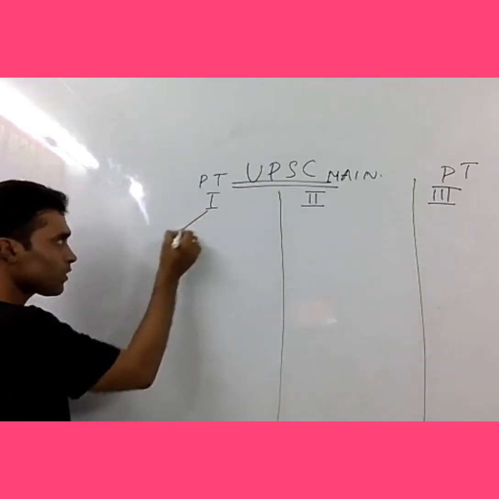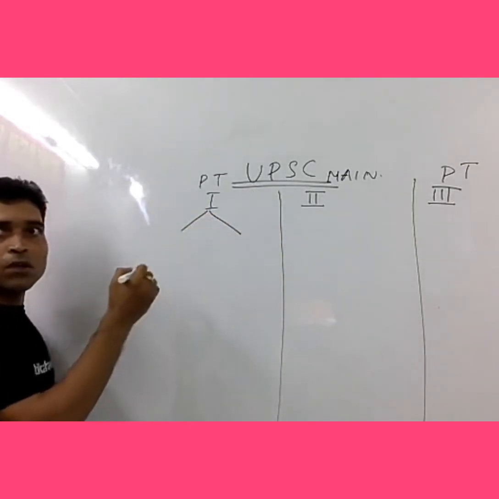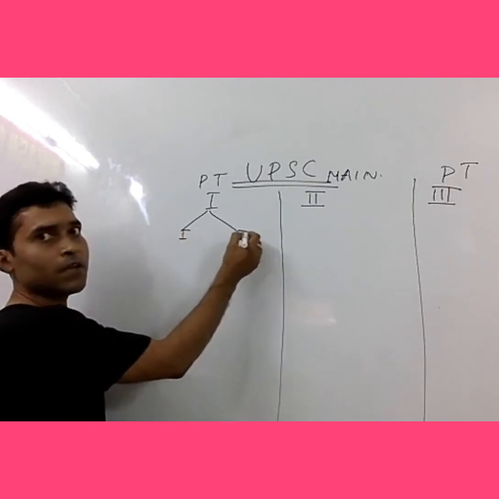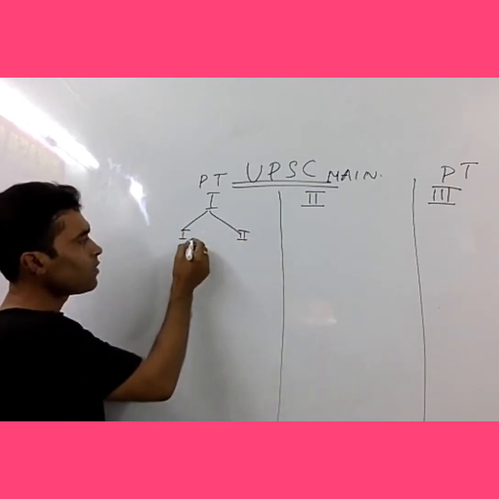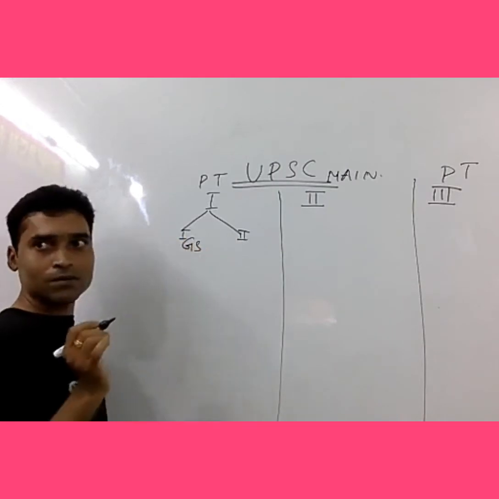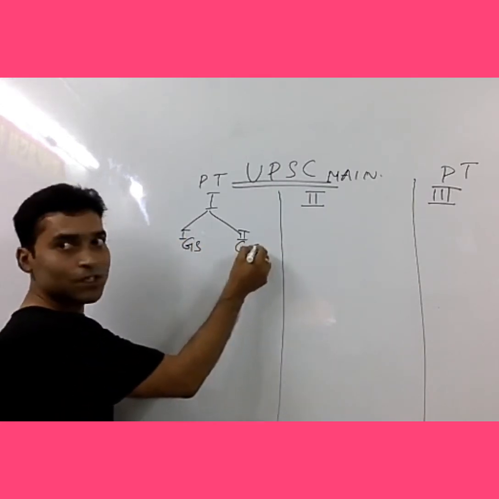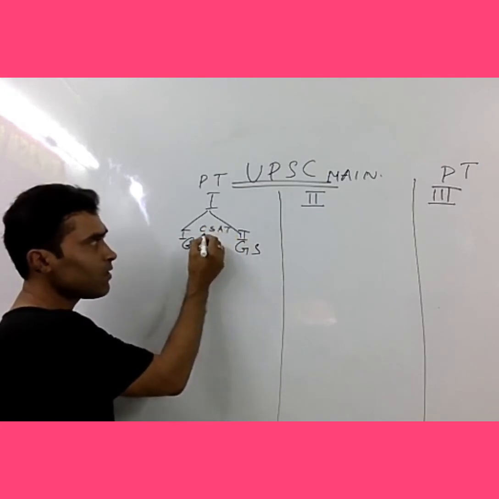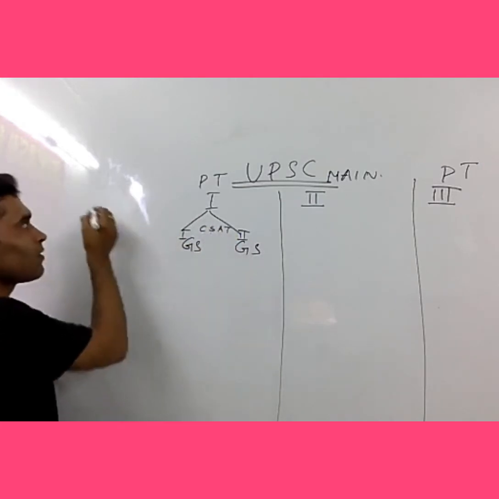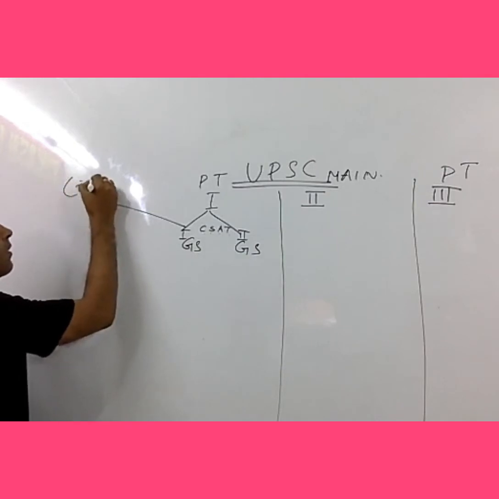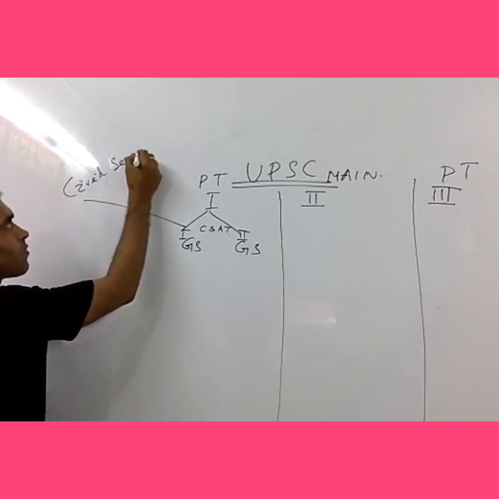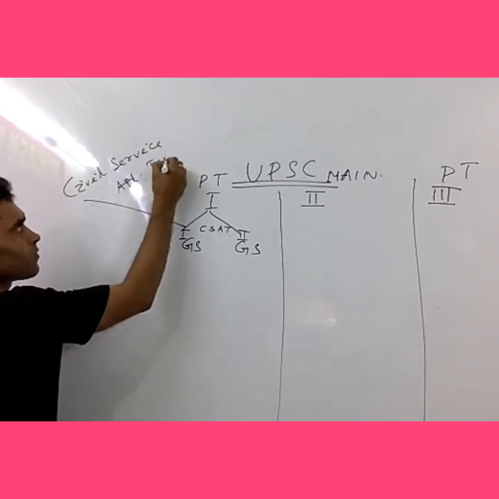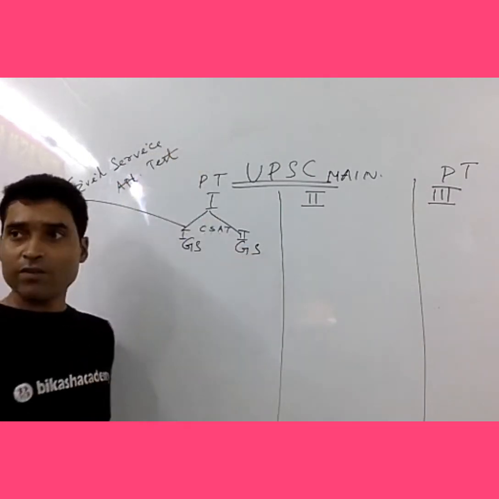You just see there are two papers. You can see here, first paper, second paper. This is called GS1 and this is GS2. Together we call it CSAT, Civil Service Aptitude Test. Actually, this paper is qualifying.